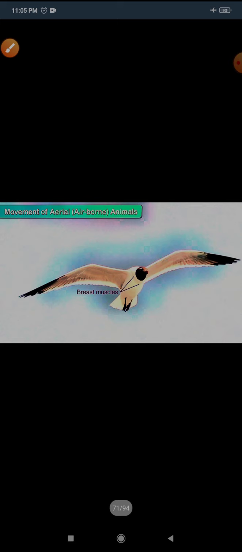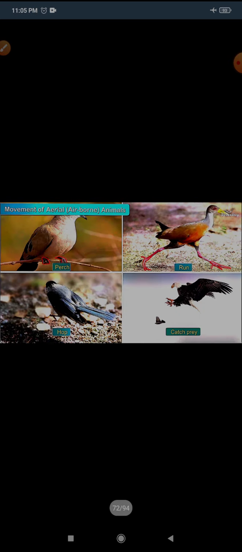So learn one thing, that the bird also has two pairs of limbs, forelimbs and hind limbs. Don't think that they have only two legs, so they have no forelimbs, or only forelimbs and no hind limbs. No, the wings are called forelimbs, which help them to fly, and the legs are known as hind limbs. They have powerful breast muscles which enable the bird to fly in the air.